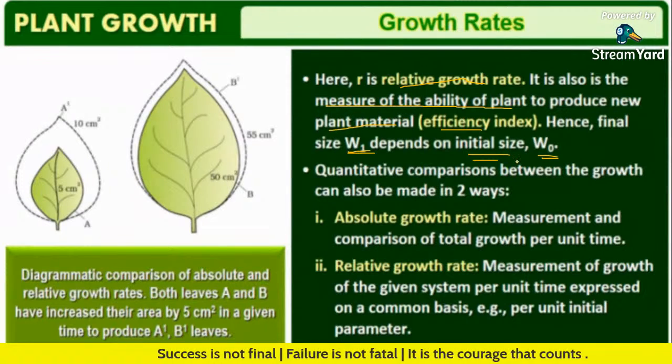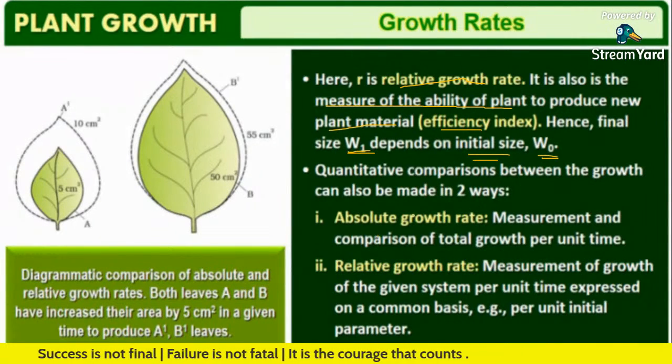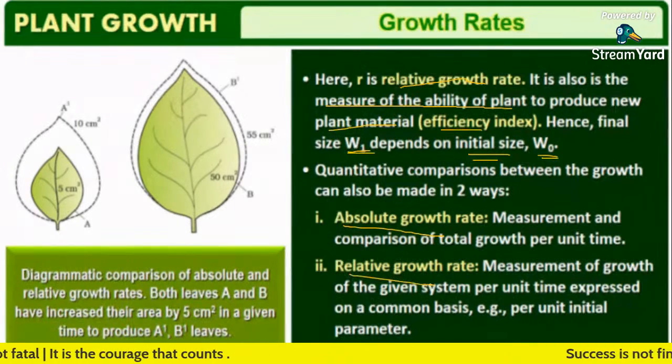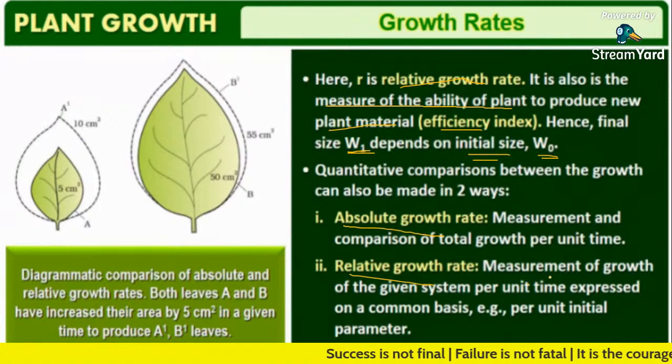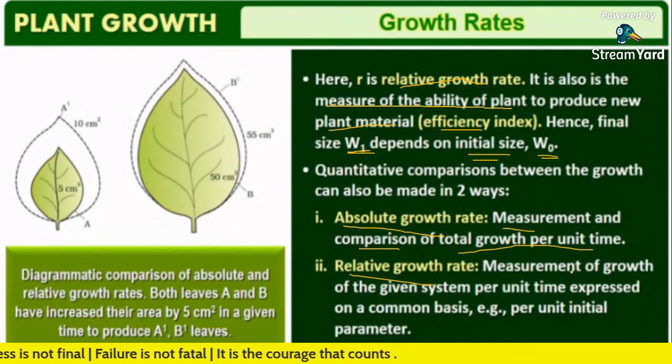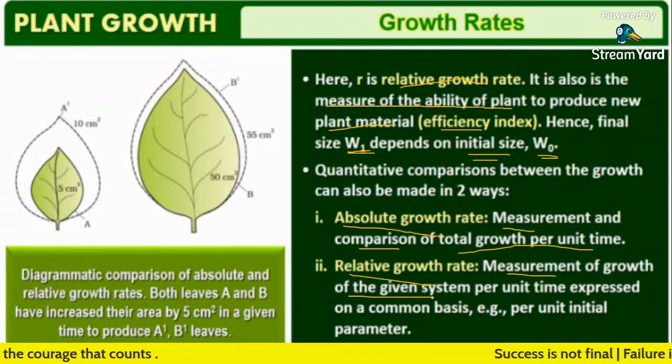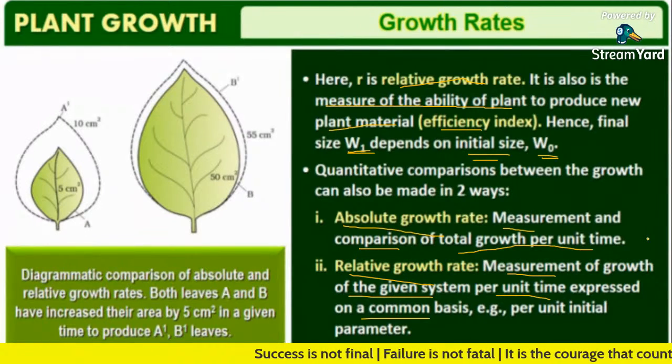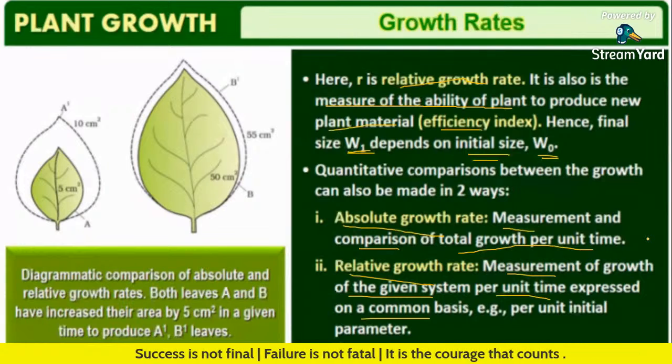Quantitative comparisons of growth can be made in two ways: absolute growth rate and relative growth rate. Absolute growth rate means measurement and comparison of total growth per unit time. Relative growth rate refers to measurement of growth of the given system per unit time, expressed on a common basis, that is, per initial parameter. Now let's discuss in detail.